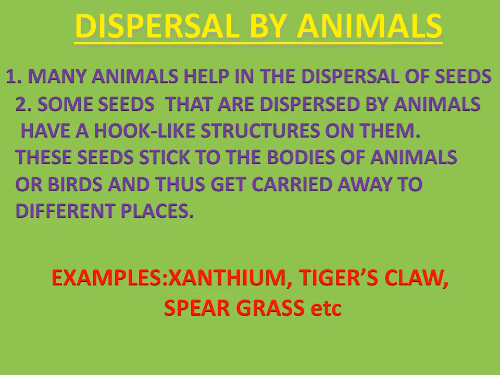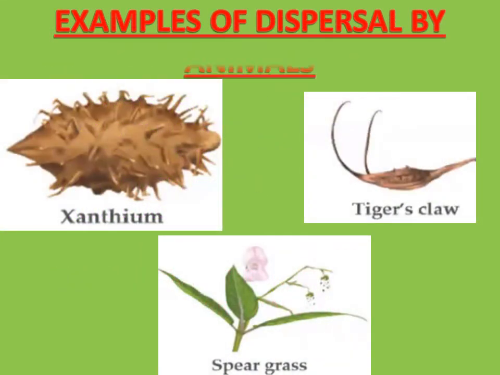Dispersal by animals. Many animals help in the dispersal of seeds. Some seeds that are dispersed by animals have a hook-like structure on them. These seeds stick to the bodies of animals or birds and thus get carried away to different places. Examples: Xanthium, tiger's claw, grass.